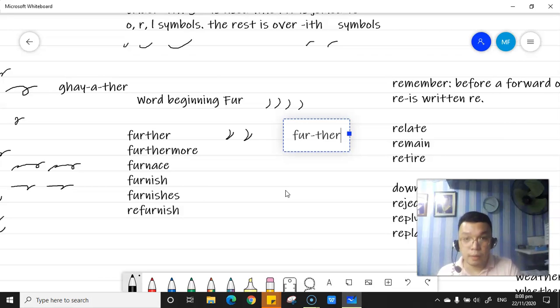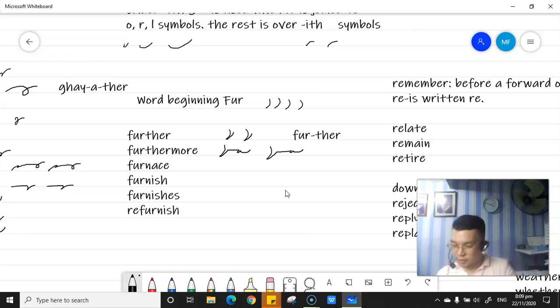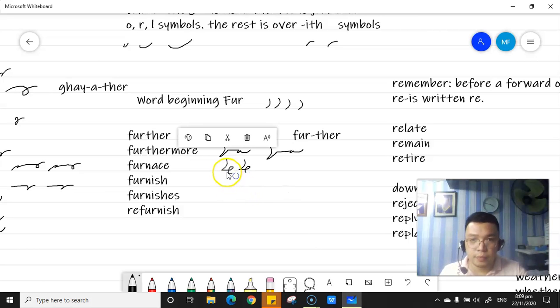Furthermore. Further. M-O-R. Further. M-O-R. Diba? Ang ganda ng same, niya, outline. Furnace. Or the furnish. For. Fur. N-A-S. Furnace. For. N-A-S. Furnace.